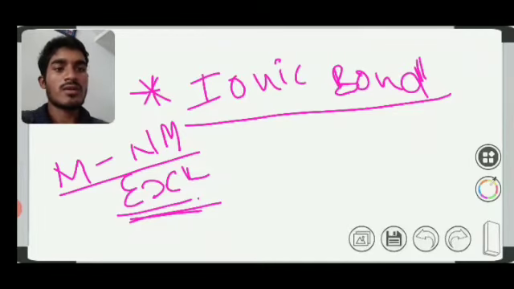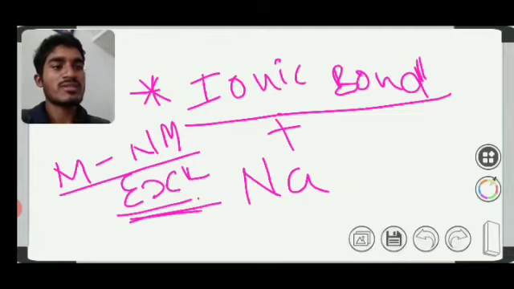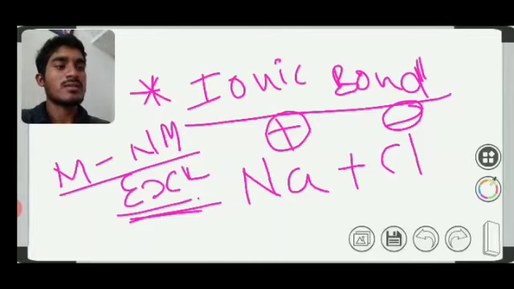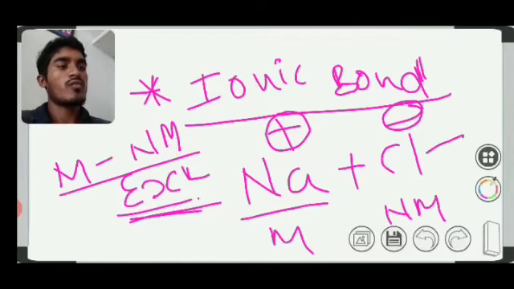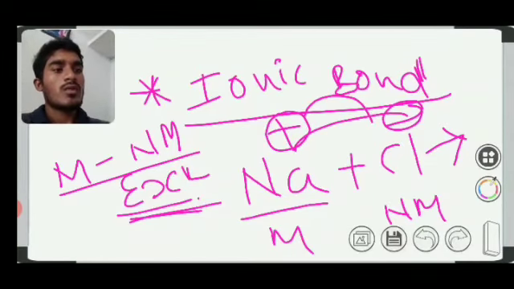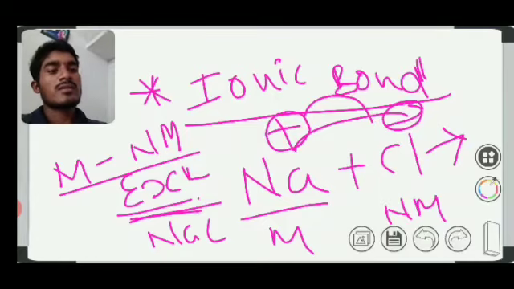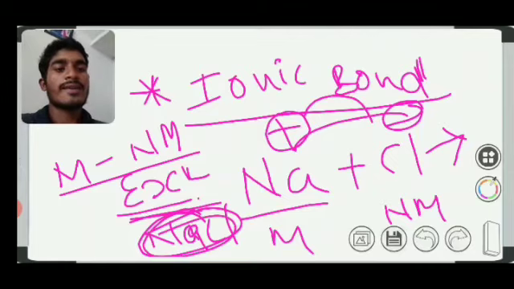For example, I will take one atom. This is a sodium atom, which carries a positive charge, and this is a non-metal. Here is chlorine, from the halogen group. This is a metal, the first alkali metal, and here one metal and one non-metal. To form a bond, there is an exchange of electrons between this and this, and it will form sodium chloride. So this is an ionic bond.